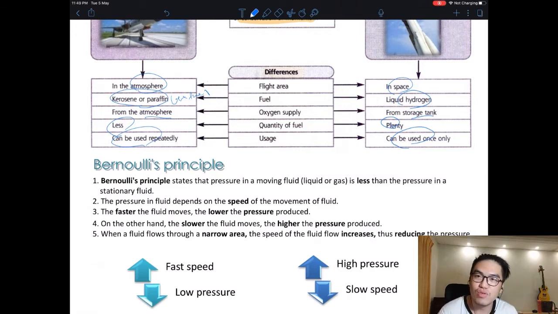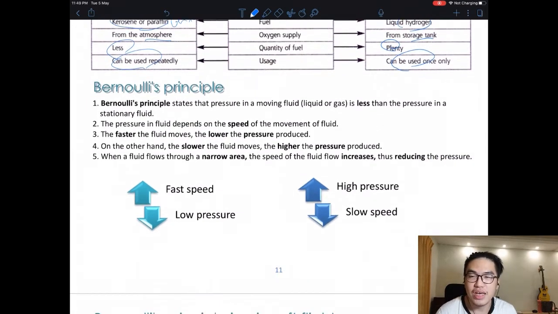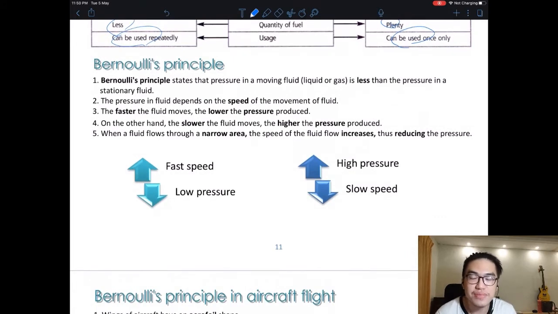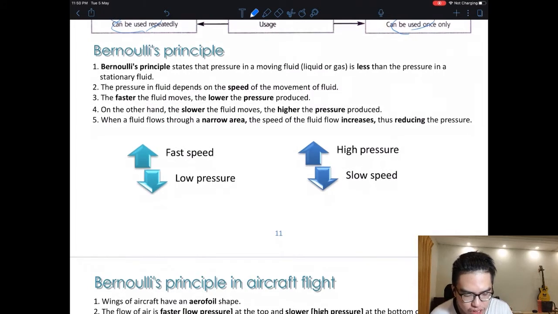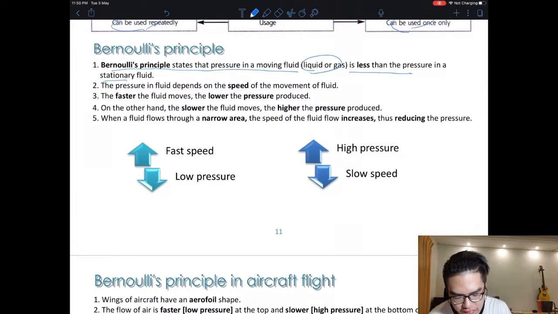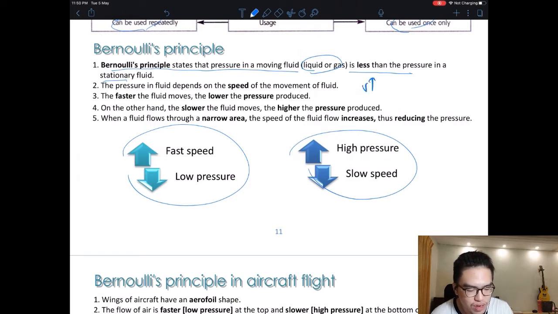All right, let's go into Bernoulli's principle. This part is very, very important. No calculation here, only simple concept. Bernoulli's principle states that the pressure in a moving fluid, like liquid or gas, is less than in a stationary fluid. Liquid is a fluid because it can flow, gas is a fluid because it can flow. This is the summary: faster speed, low pressure. High pressure, low speed. Velocity higher, pressure lower. Velocity lower, pressure higher.